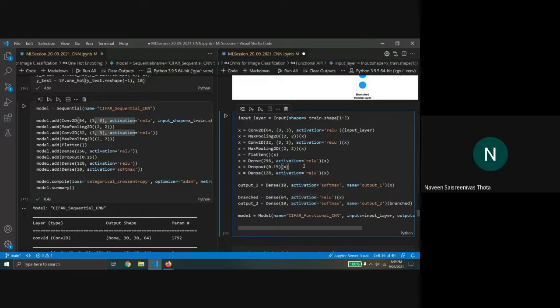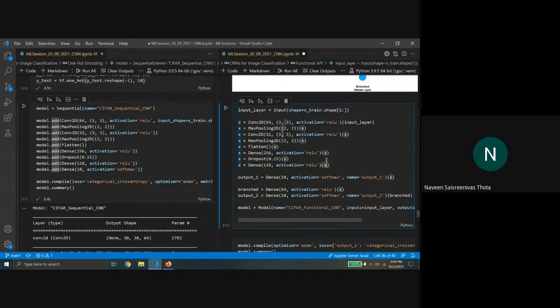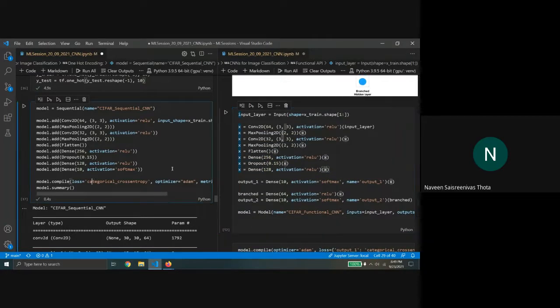In this case, I'm following the same structure until 128 here, right? So until 128, both are the same. And here in output one, I'm just directly putting the output layer with 10 neurons.